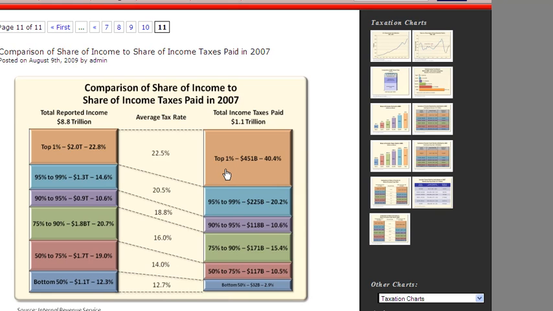Both of these charts are available on Wikipedia or Perot charts, and we'll link to both underneath this video. Check these out yourself. It's quite interesting.